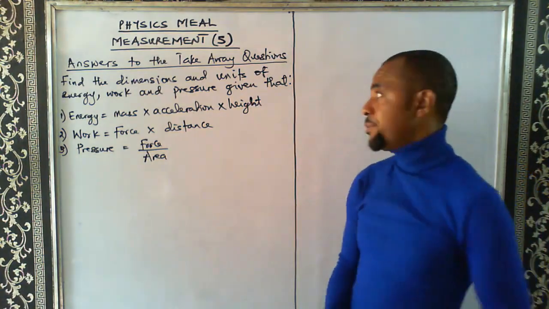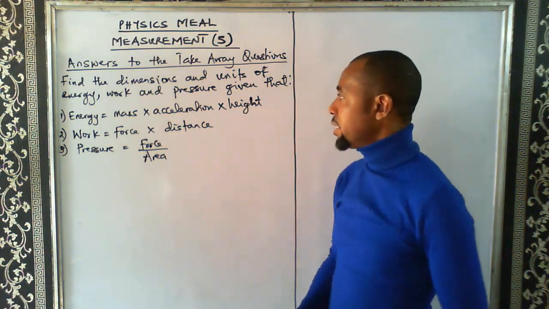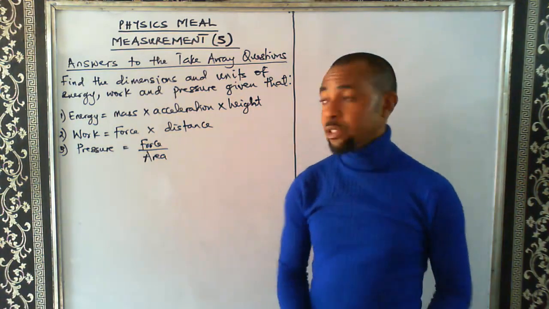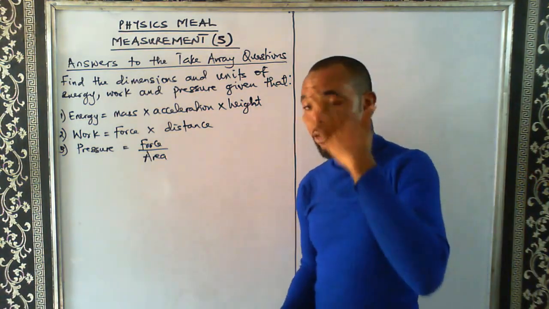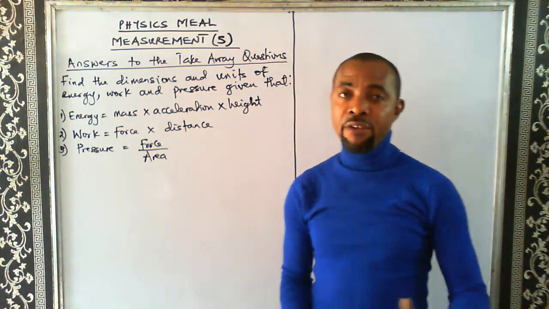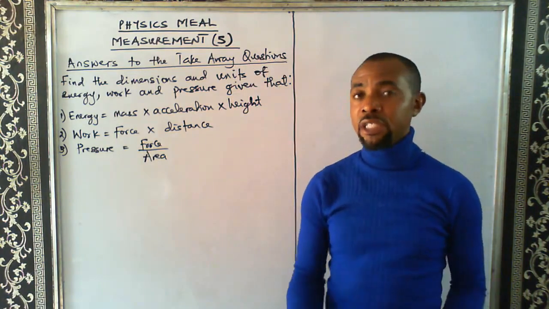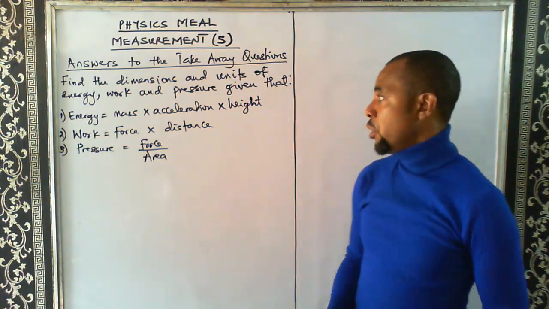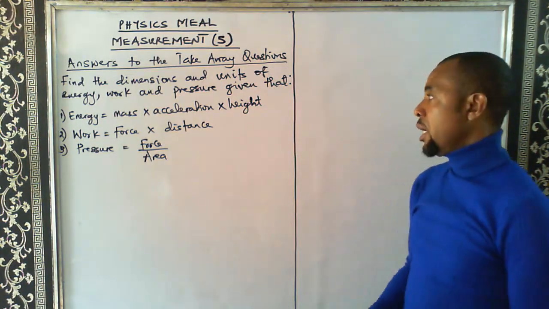So let's begin. We're asked to find dimensions and units of energy, work, and pressure, given that energy is mass times acceleration times height, and work is force times distance, while pressure is force over area. Now, you remember that I said you cannot find the dimension or the unit of a quantity if you don't know the formula for finding the quantity, or the formula where such quantity is available.